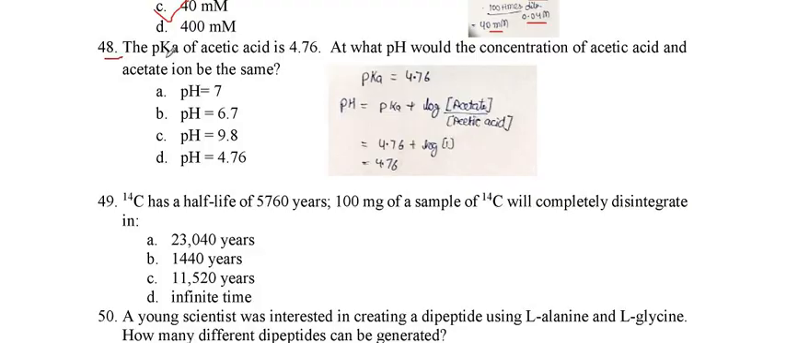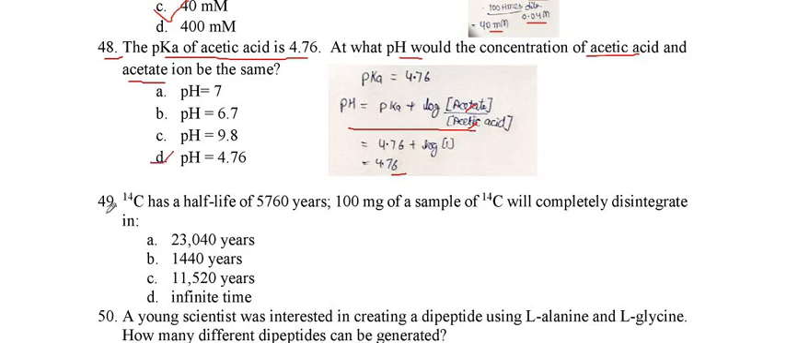The pKa value of acetic acid is 4.76. At what pH would the concentrations of acetic acid and acetate ion be the same? You know the equation: pH is equal to pKa plus log of the salt upon the acid. Since the concentrations are the same, the ratio becomes 1, so it becomes log 1, and log 1 is equal to 0. So the pH is equivalent to the pKa at the same concentration. So the answer is 4.76.